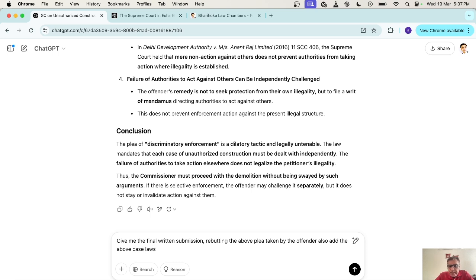I'll say that. I've also instructed it to add the above case laws because I don't want it to give new case laws, which again I have to verify. I don't want to take that pain.